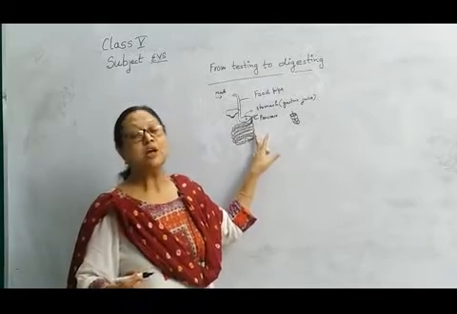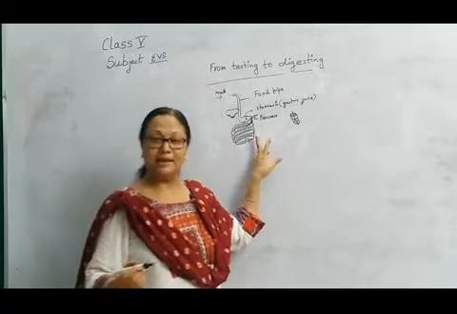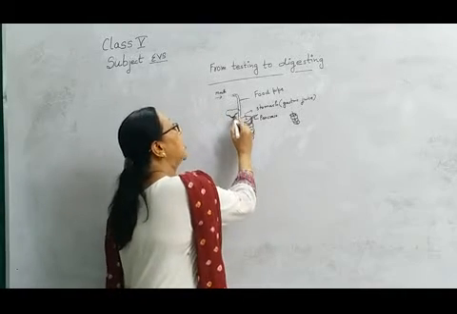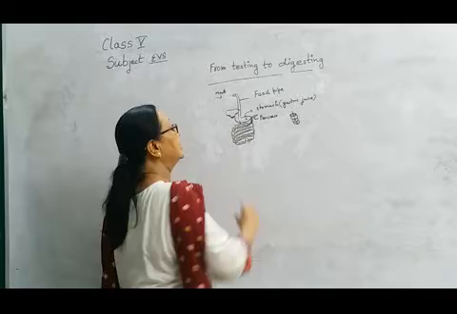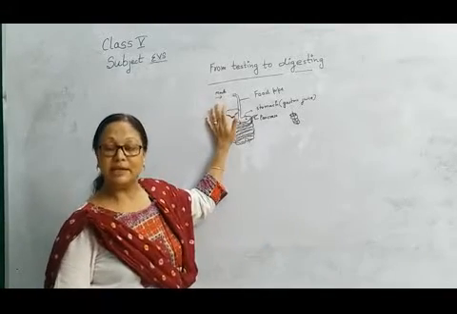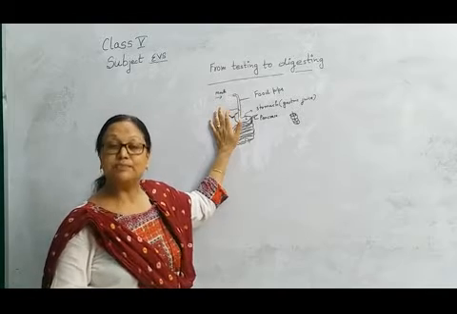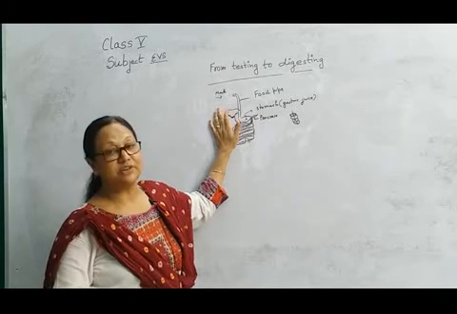When the food comes to the intestine, at the same time the pancreas gives a juice that is alkaline in nature. The liver is a big organ, and it also produces a juice called bile. What is the function of the bile?